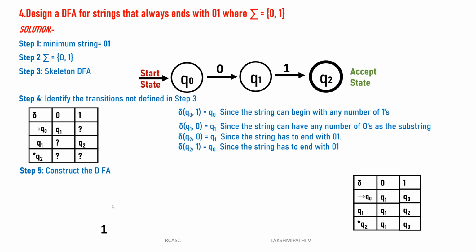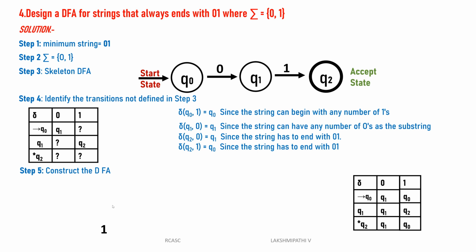For example, sometimes q0 of 0 1 0 1, then 1 1 1 1 1 0 1. The machine will be 0 1 1 1 1 1 0 1. At that time q0 of 0 is q1, q1 of 1 is q2, then what about the remaining? The string will end with 0 1 only, but here we are giving 1 1 1 1 1 0 0 0, then 0 1. At that time, how can you define that one?